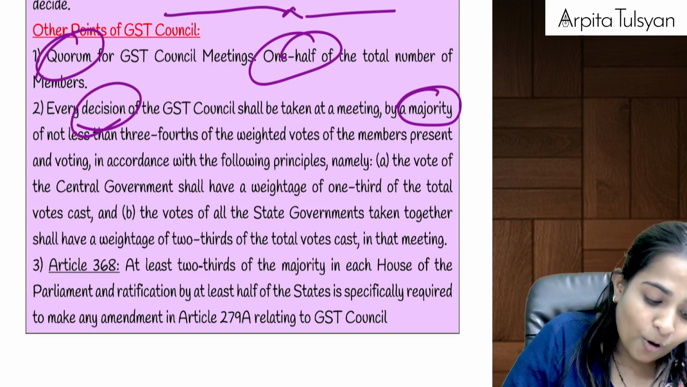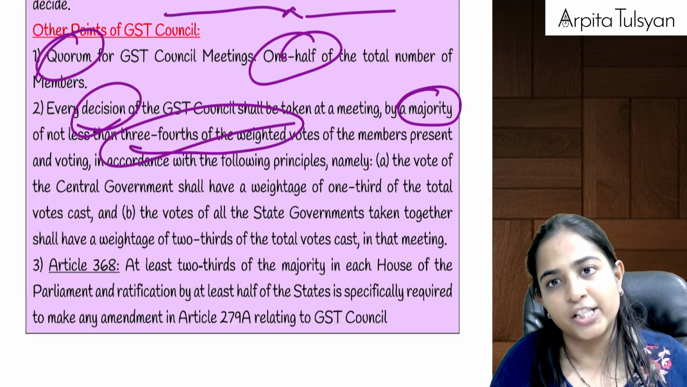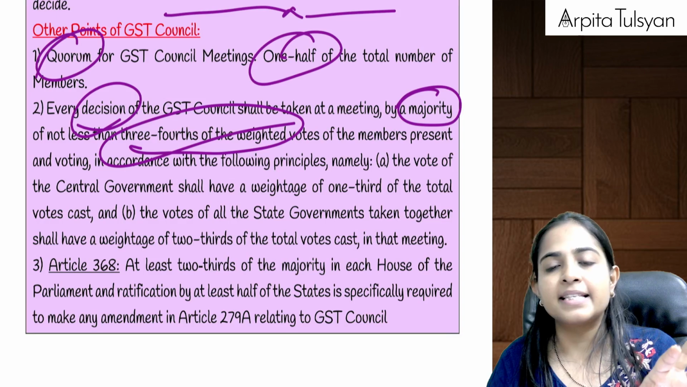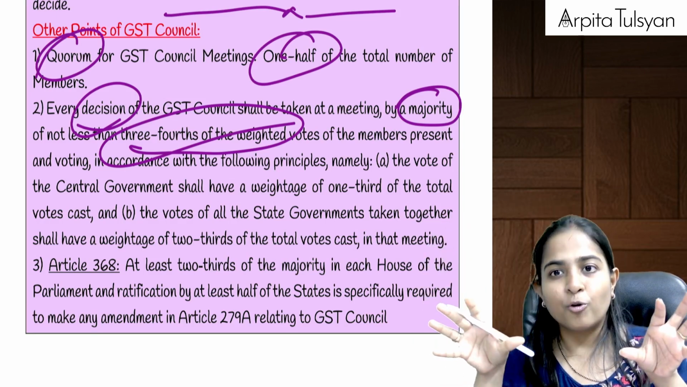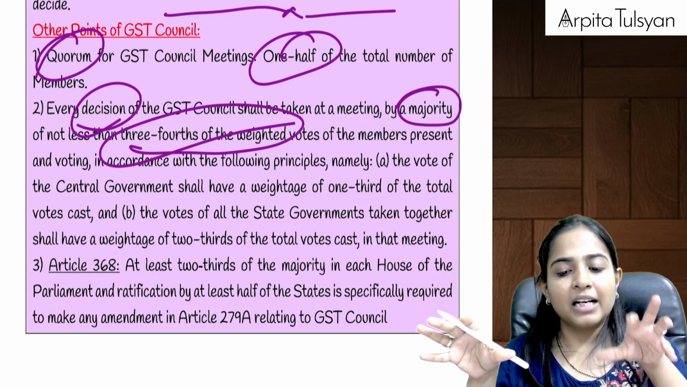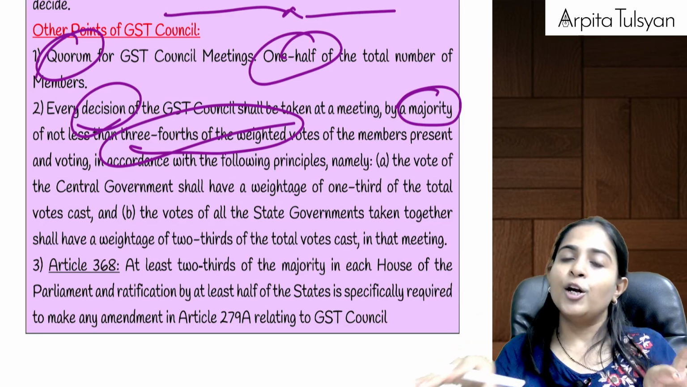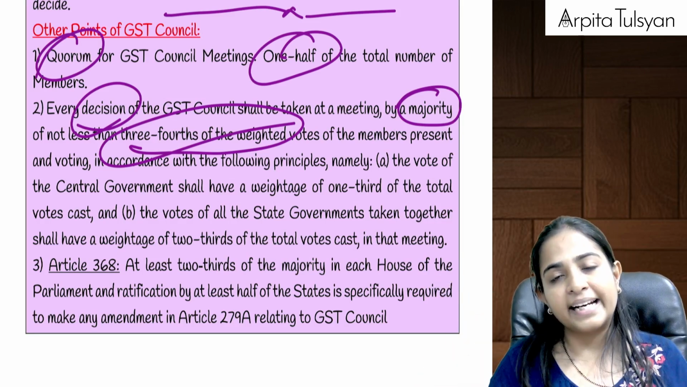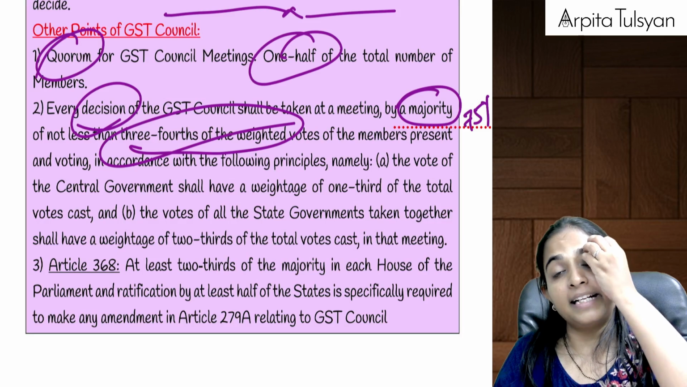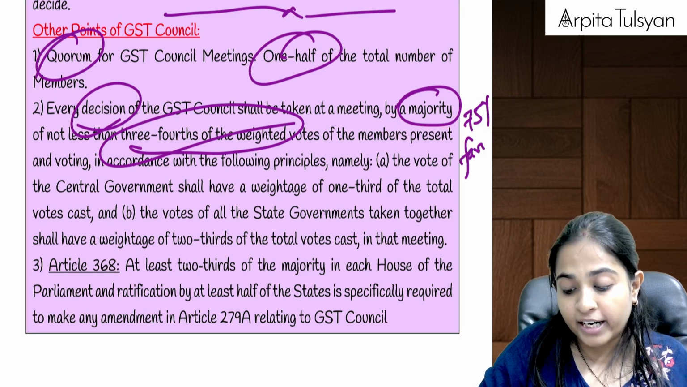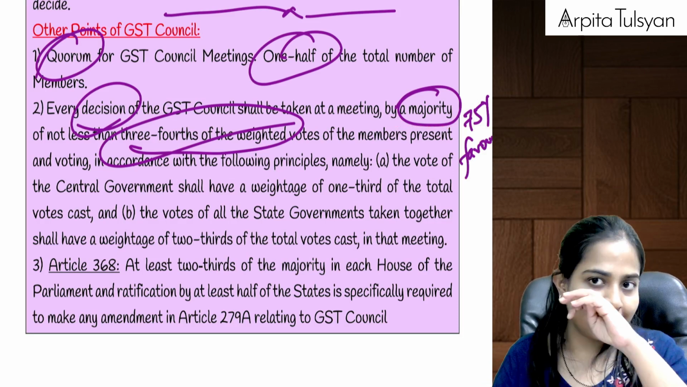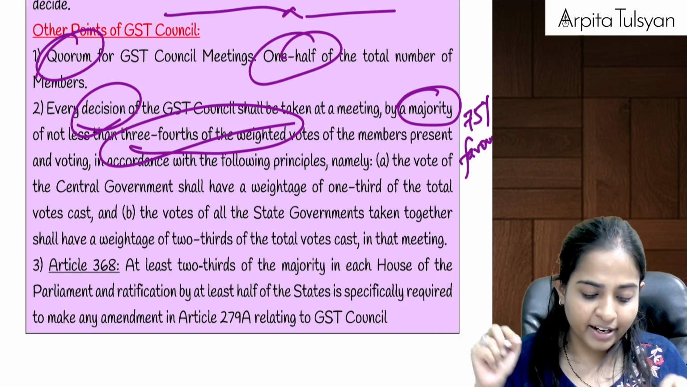A majority of 3/4 of the weighted average votes. This means calculate what percentage of people voted in favor in the central government and what percentage voted in favor in the state governments. Give them a weight: central government weight of 1/3, state government weight of 2/3, then calculate the products and get the weighted average. There you should get a weighted average percentage of at least 75% who voted in favor. Then only that decision will be considered passed. We have done a numerical question on this in our regular lectures.